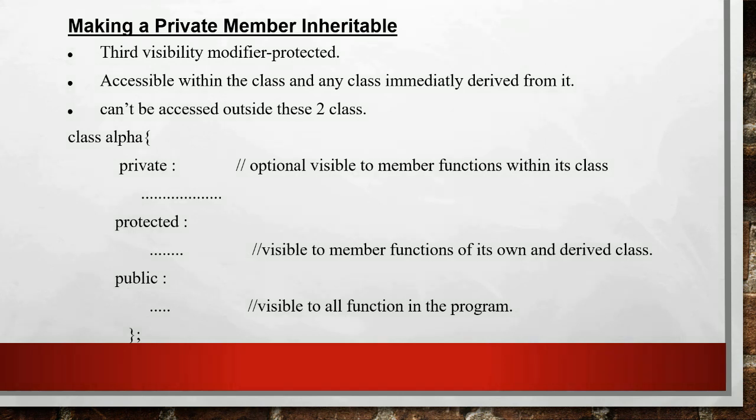Here in the class alpha, three visibility modes are used: private, protected and public. The private members, which is optional, are visible to member functions within the class and cannot be inherited. The protected members are visible to member functions of its own class and derived class. And the public members are visible to all functions in the program.